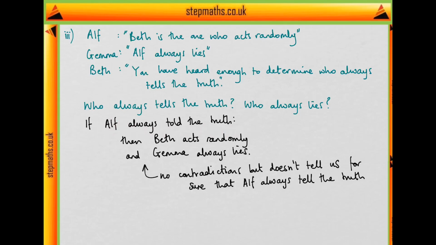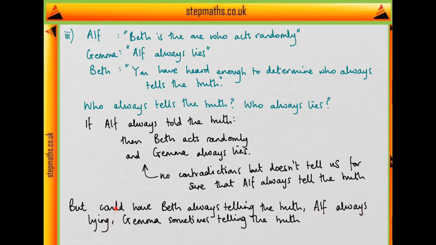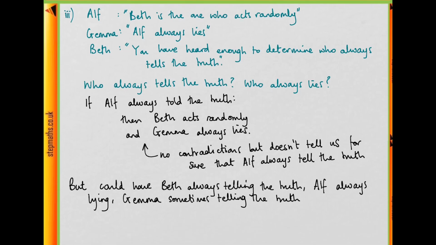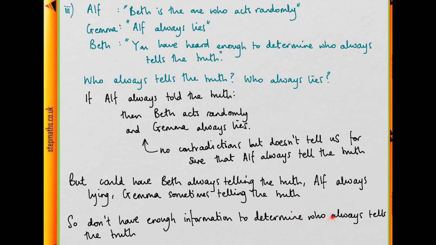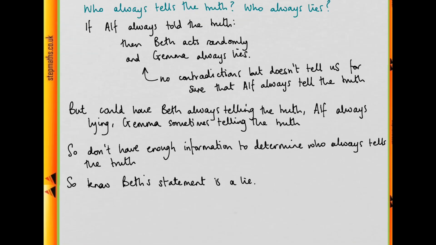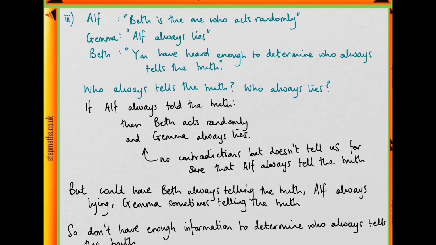Because, for example, if Beth had been the one who always told the truth, then we could also have had Alf be the one who always lies, because this indeed is a lie, and if Gemma acted randomly, she can tell the truth, so the fact that her statement would now be true is still okay. So we don't have enough information to determine who always told the truth. We've just shown it could be Alf or it could be Beth. So we know that Beth's statement here is a lie. That must mean that Beth is either the one who always lies or the one who acts randomly.